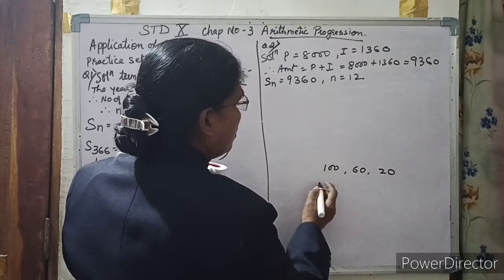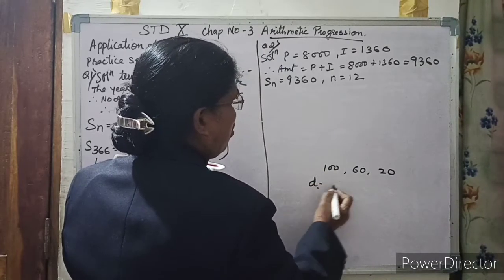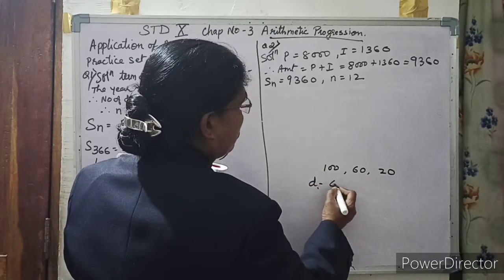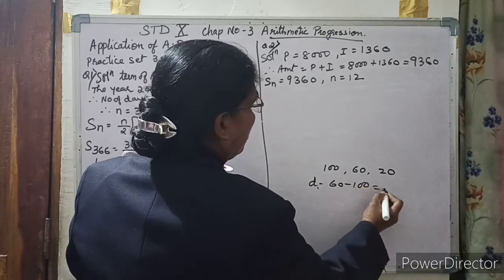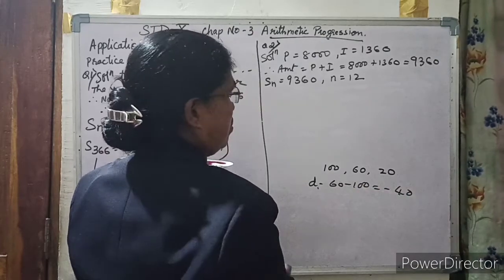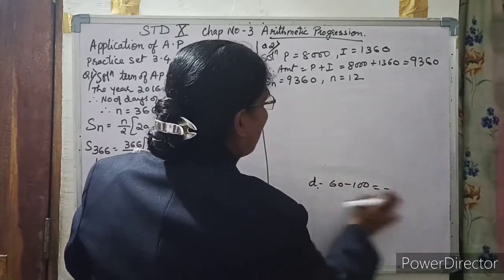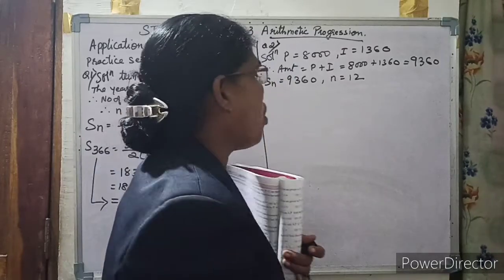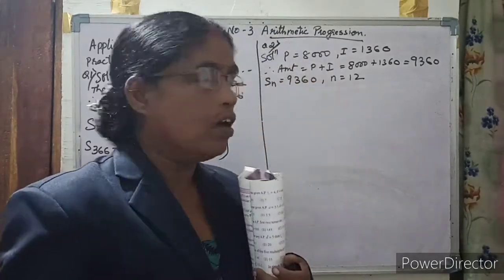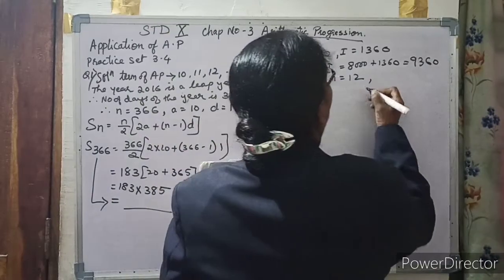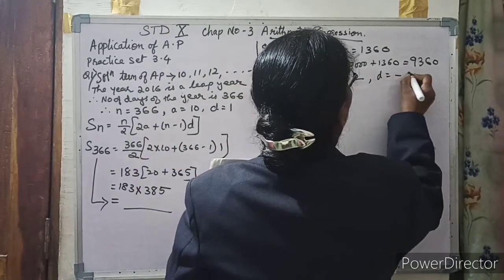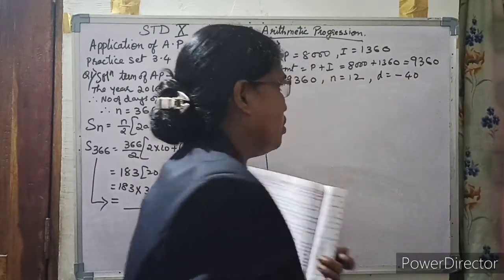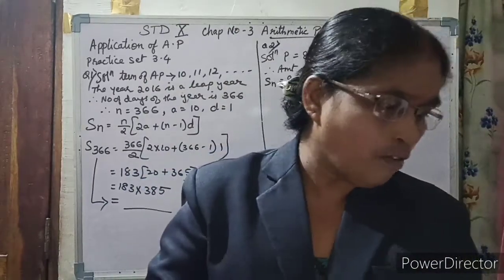So when you find d, the common difference, it is 60 minus 100, which gives minus 40. When it is in descending order, the difference is always negative. Therefore d is equal to minus 40.